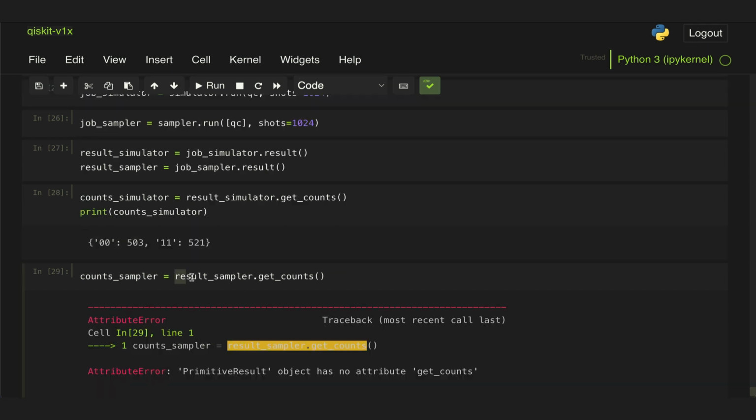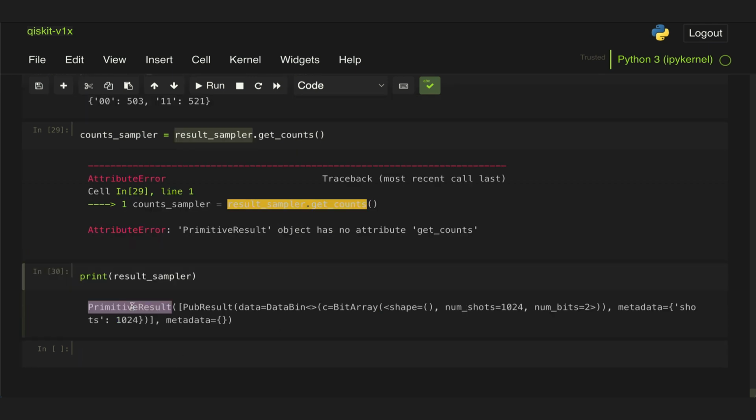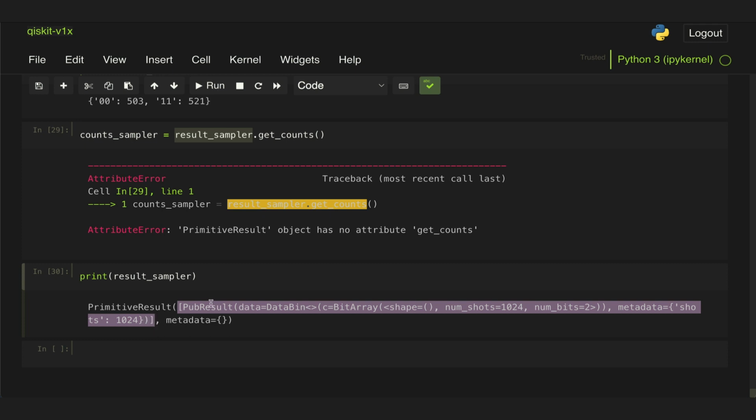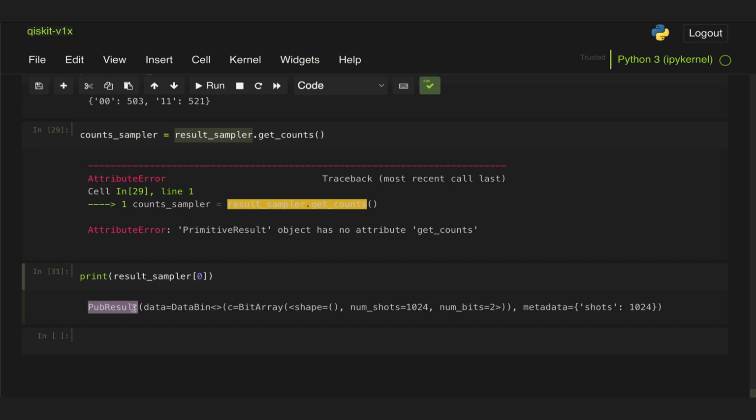So we need to figure out what's the format of this result that we get out of the sampler. One thing we can do is first just print that result, and we see that this is a primitive result, which has inside a pub result. So this is our result for our primitive unified block, and we see that this consists of two elements, one which is a list with the pub result, and then this metadata object which doesn't have anything. So to extract our pub result, we actually need to index the 0th element within this primitive result. That will give us the pub result we need.